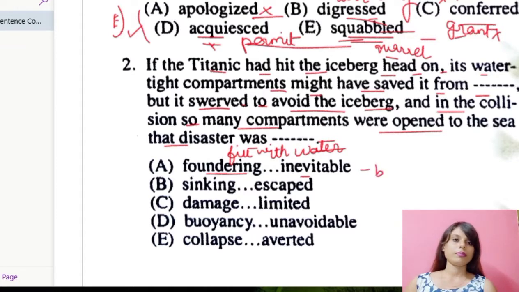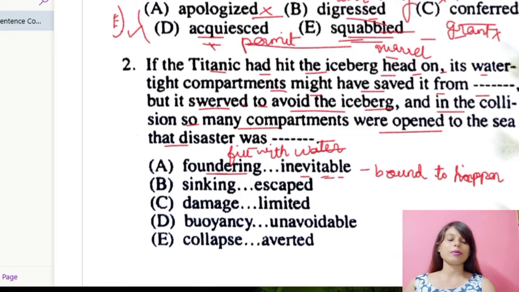You can say inescapable. Inevitable means inescapable. You can never escape that. It can also mean unavoidable. You cannot avoid that incident.